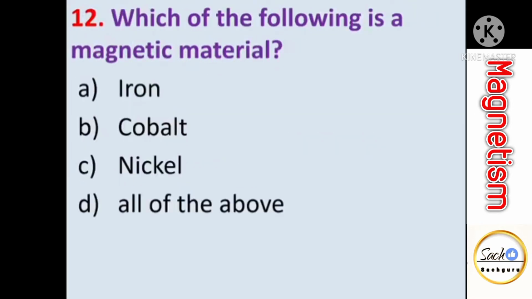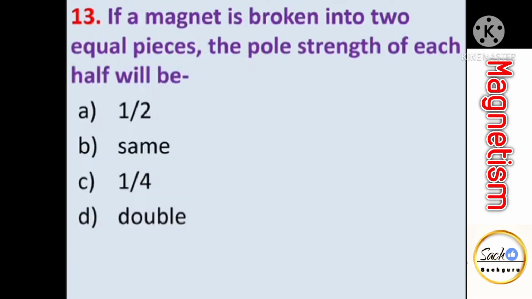Which of the following is a magnetic material? So magnetic material means which can be attracted by a magnet. So iron, cobalt, nickel, all these are the materials which can be attracted by a magnet. So these are magnetic materials. So all of the above. If a magnet is broken into two equal pieces, the pole strength of each half will be. Whenever a magnet is broken into two equal pieces, then each piece will have a south pole as well as a north pole. So its pole strength will remain same.